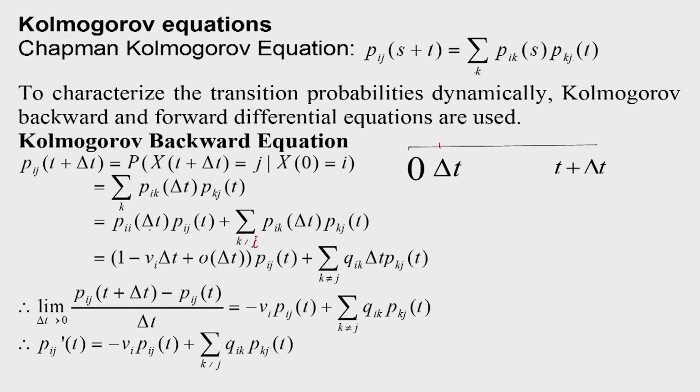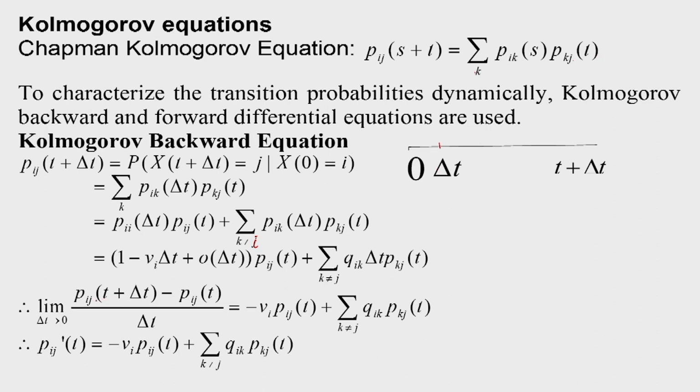Now I know that pii(delta t) is equal to 1 minus nu i delta t plus o(delta t), into pij(t), plus the remaining term. Using lemma 2, pik(delta t) is equal to qik into delta t, multiplied by pkj(t). So we have pij(t plus delta t) given by this expression.